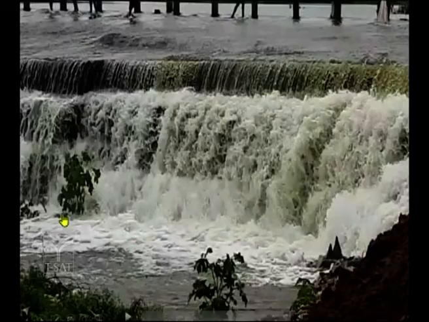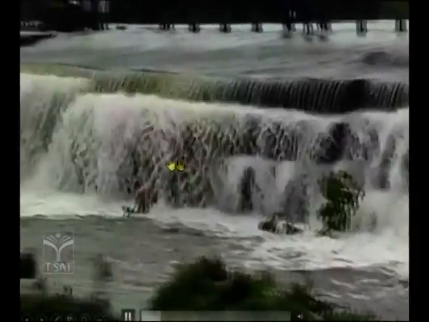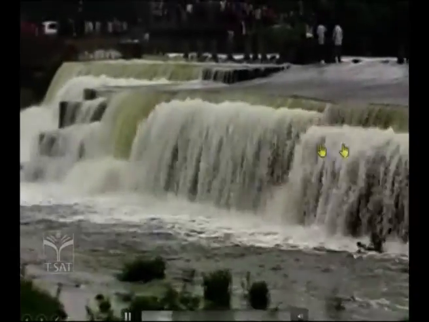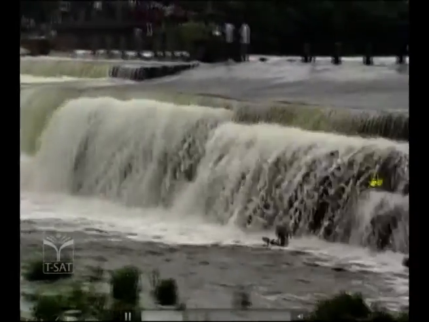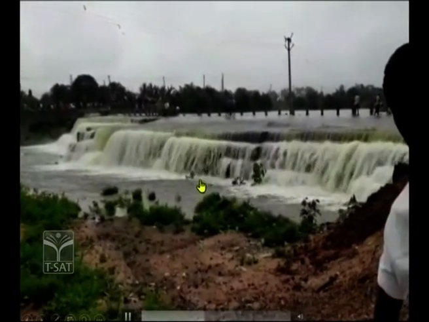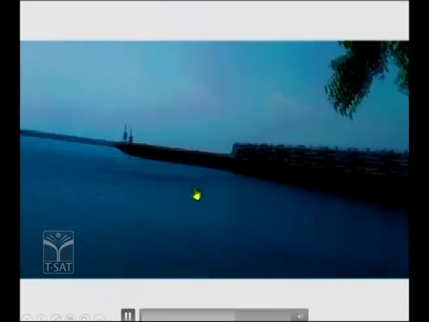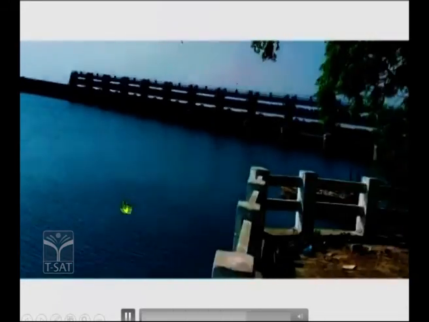Look at here how the clarified water is let into the water bodies. So this is the clarified water which is let out, and this clarified water reaches the rivers or ocean or sometimes seas where nature will take care of this water. So what we can understand from this?